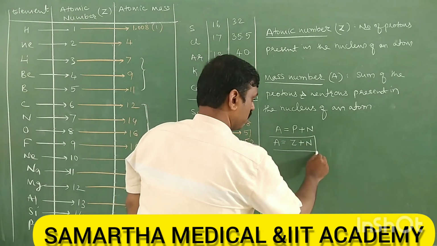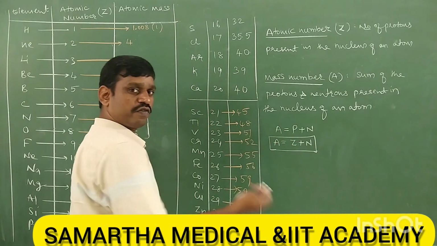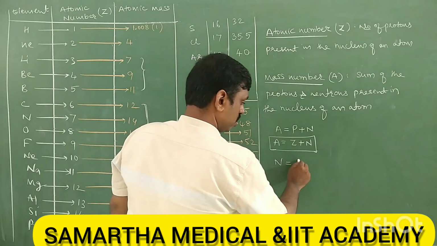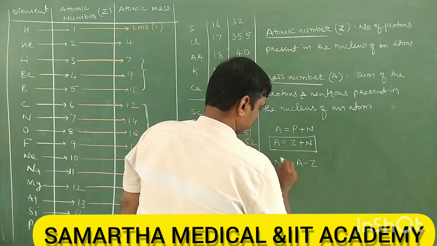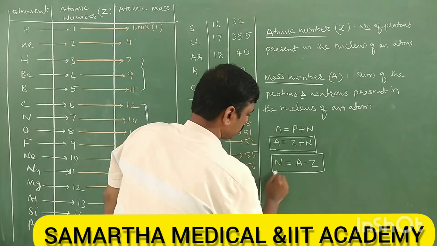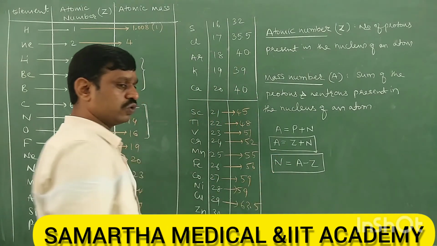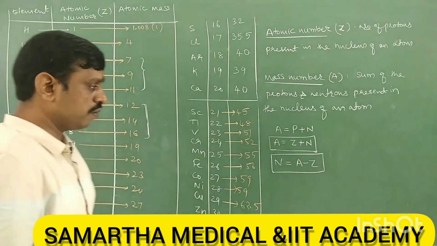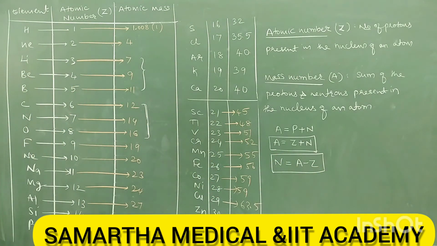From this formula it is possible to calculate the number of neutrons. Therefore the number of neutrons N equals A minus Z. The number of neutrons is equal to mass number minus atomic number.